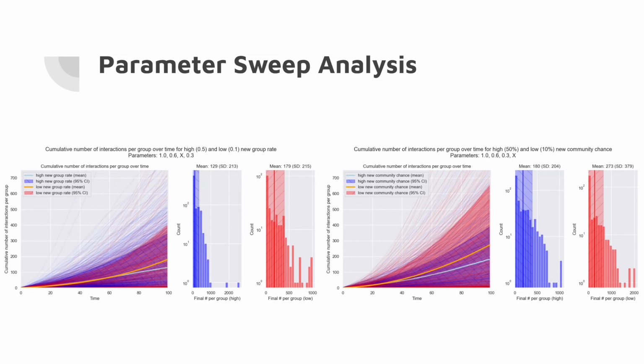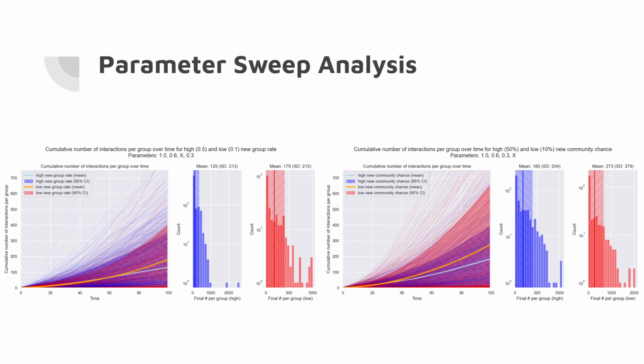Following that, we're looking at the new group rate. So it's either a new group with an expected number of new groups equal to 0.5 every time step or 0.1. More groups means there's still the same amount of users and comments per se across a larger range of groups, which means these groups are going to be on average smaller, and we do see that, 129 compared to 179.